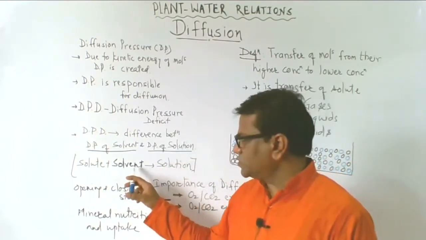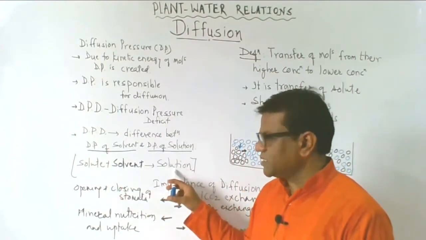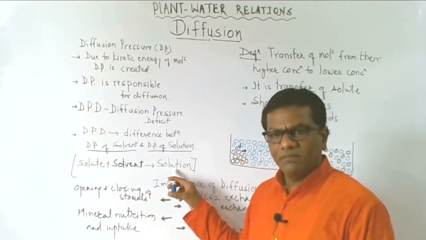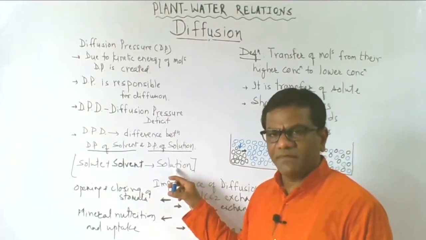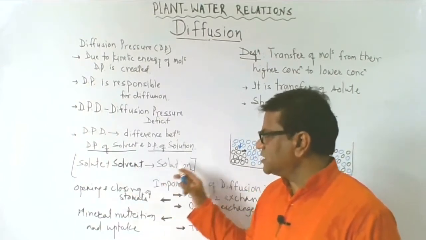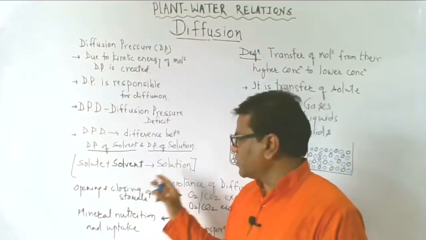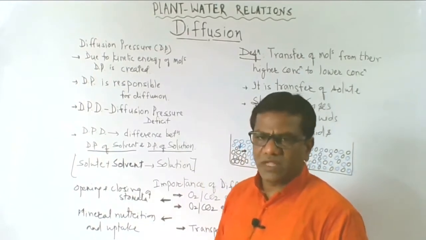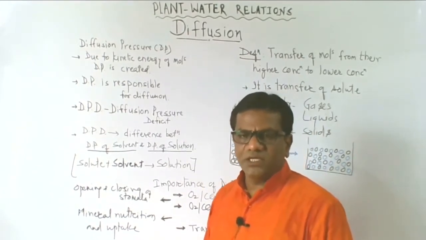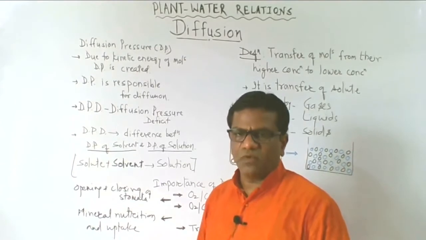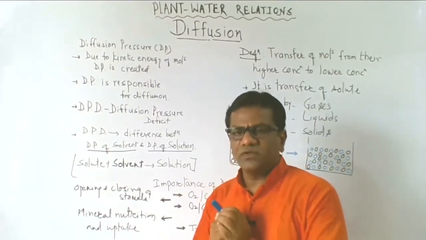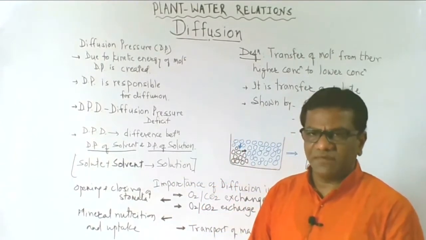The diffusion pressure of the solvent molecules and of the solution molecules are different, and this difference between the DP of solvent and DP of solution is known as diffusion pressure deficit. Whatever difference is there, it is known as diffusion pressure deficit.